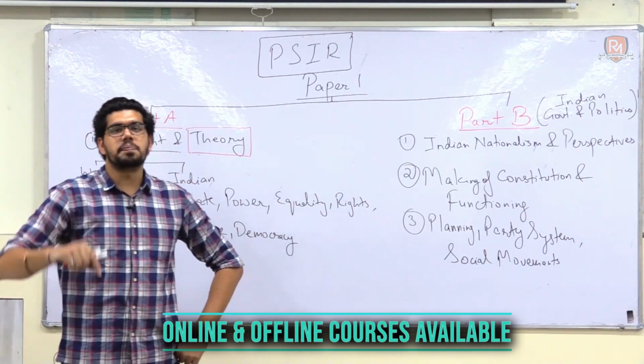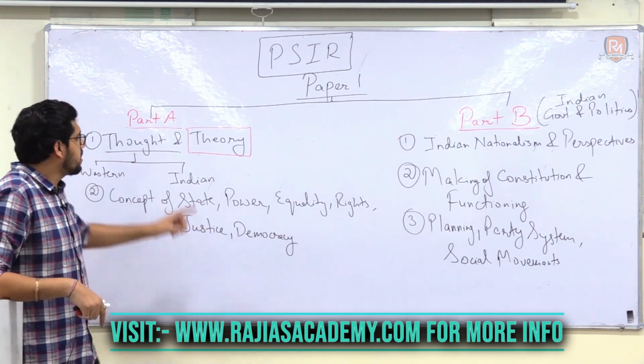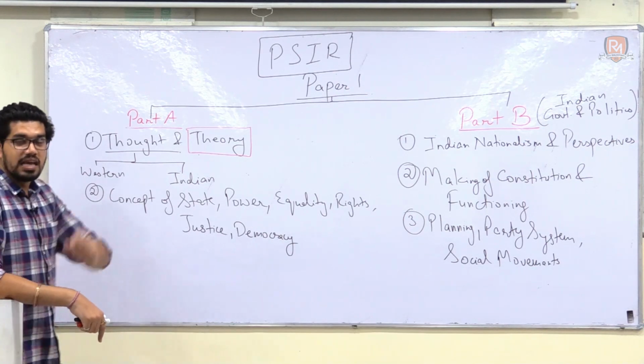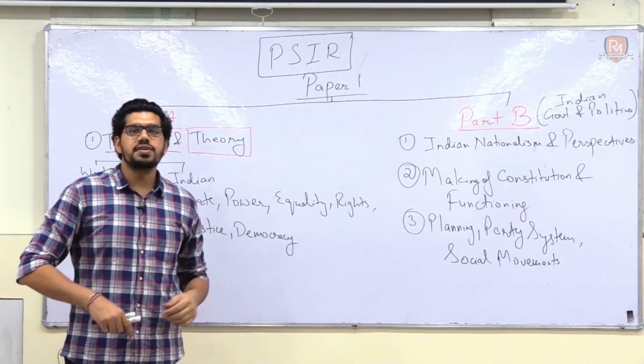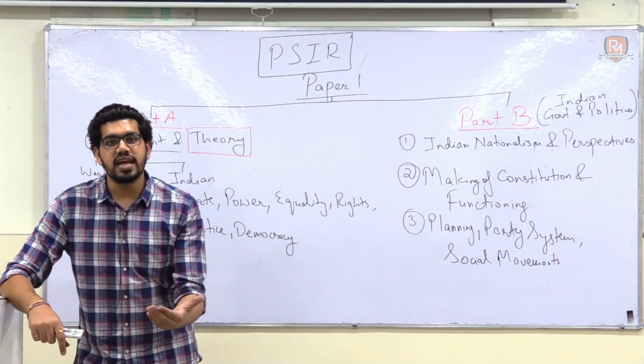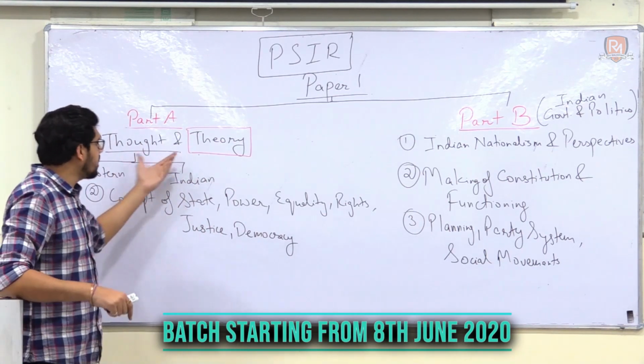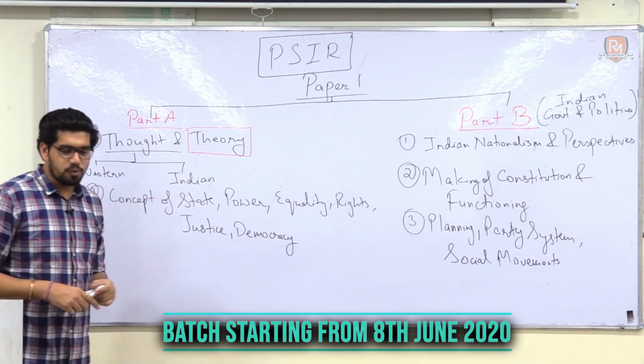But that first chapter, political theory, meaning and approaches, will be the last chapter that we will cover under paper 1 part A. The reason why we are covering it in the last is because you need to understand beforehand what is the theory and the thought behind the meaning and approaches.